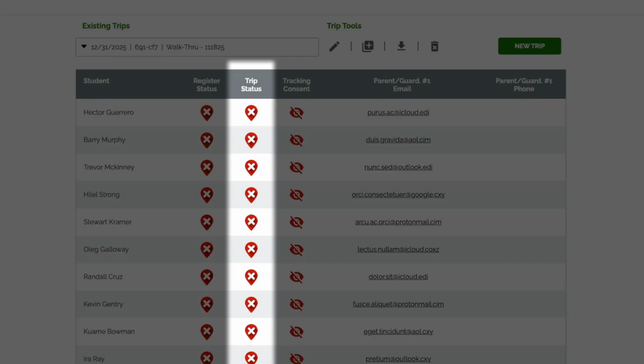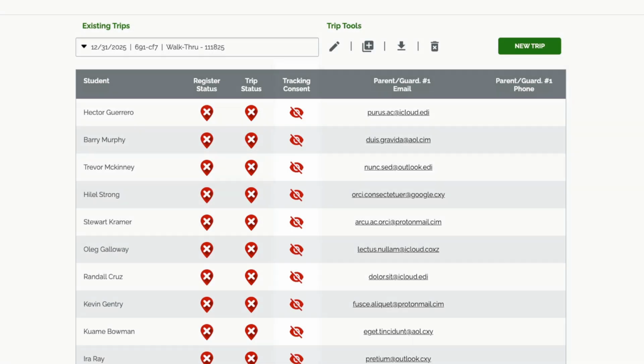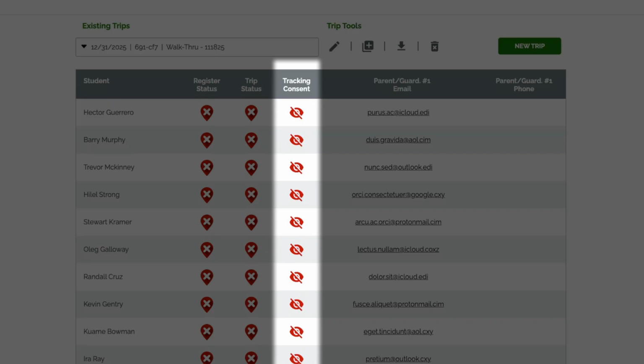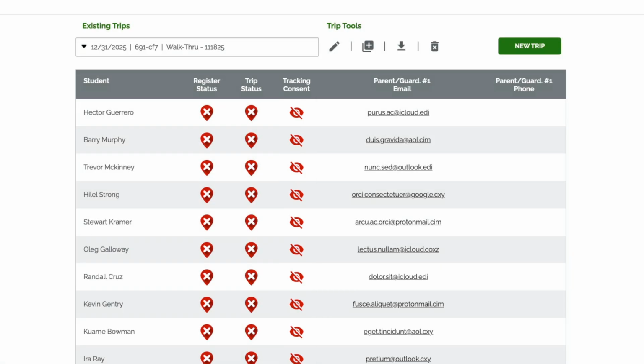The Trip Status column lets you know if each parent or guardian has signed up and made payment for the selected trip, while the Tracking Consent indicates whether or not each parent or guardian agreed to let you see their student's location in the FTM app for the duration of the trip. Note that, should you choose to view student locations on a trip, doing so ultimately depends on parental consent and the student's device settings.